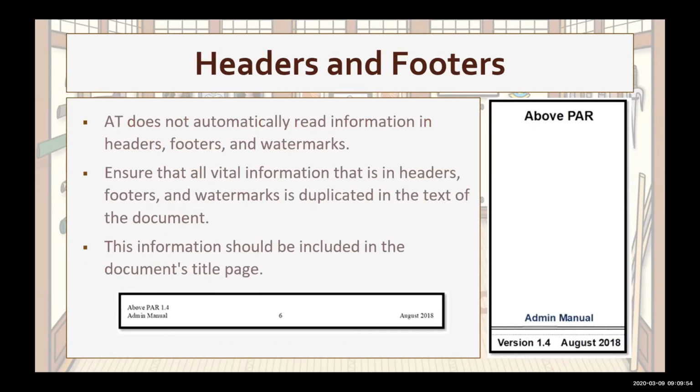Headers, footers, and watermarks also present a challenge for assistive technology. AT doesn't automatically pick up on these features. If your document requires such features, as our government software manuals do, make sure to include this information somewhere else in the document body text, such as the title page. In the example here, we show the information in the footer is replicated in the title page.